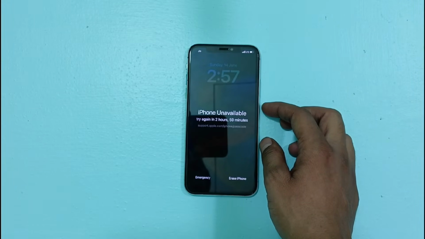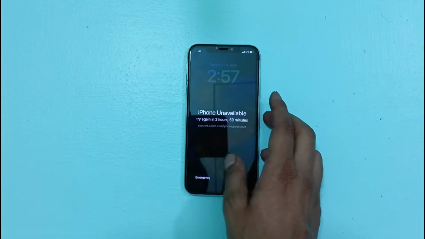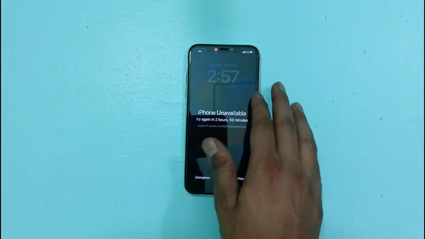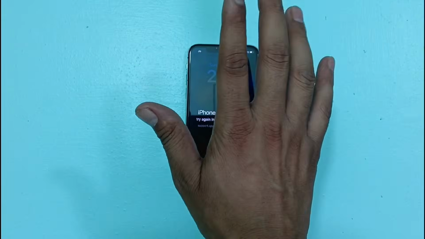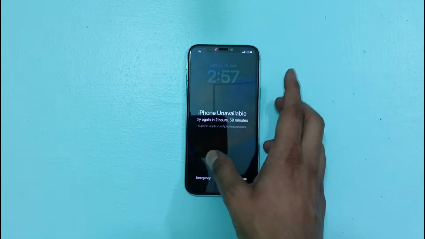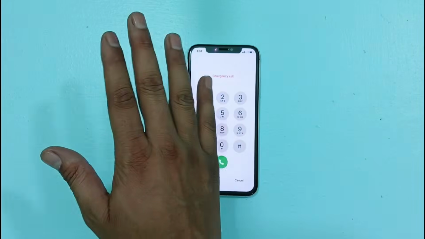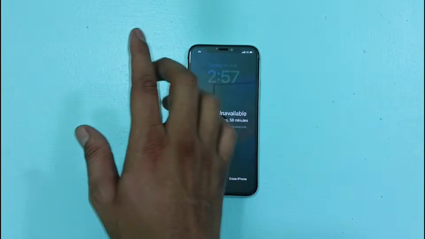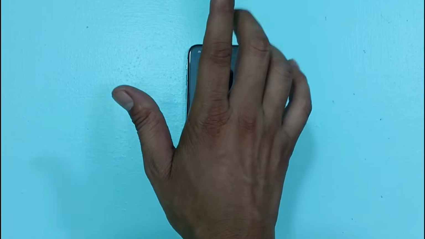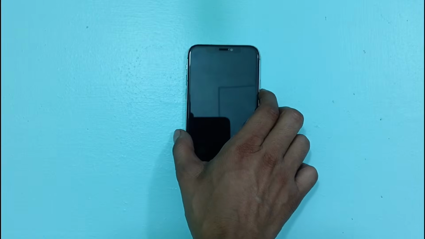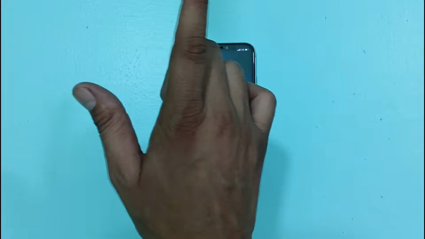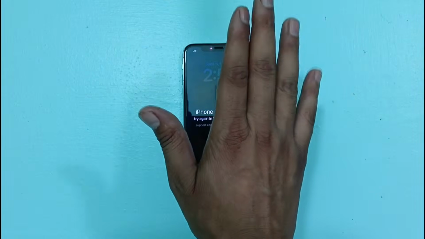Friends, if any iPhone has become unavailable for 1 hour, 2 hours, or 8 hours, or if your iPhone has become permanently unavailable and you are unable to unlock it, then friends, in today's video, the method I am going to show you, with the help of that method, you can 100% unlock the security lockout or any unavailable iPhone very easily and completely free, without needing a PC or laptop. I will show you everything step by step in this video, what you need to do and how to do it. Just watch the video carefully and do not skip any part of it.